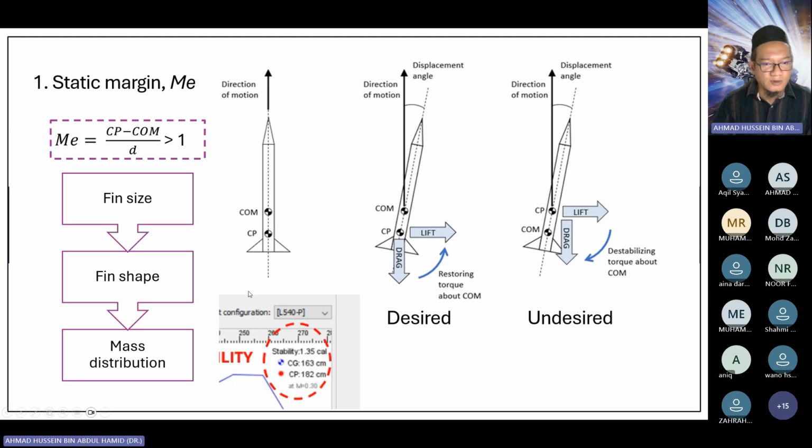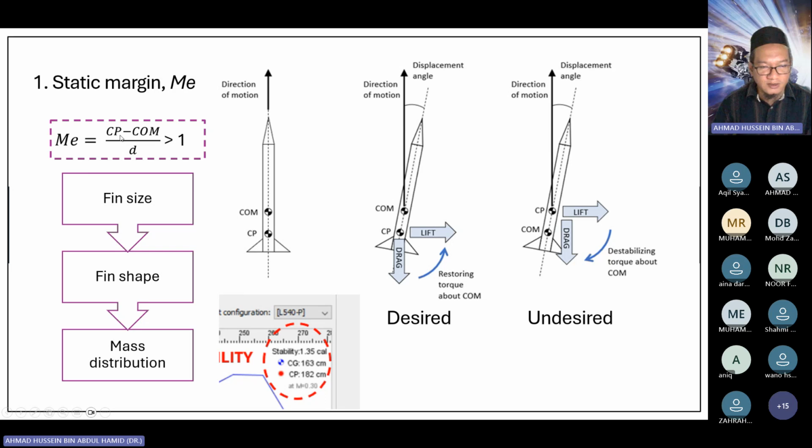If you remember, when I discussed OpenRocket, on the top right corner there's a stability section. Basically what it gives you is the value of stability in calibers and also the center of gravity and center of pressure. So what is this stability? It is defined by this formula.